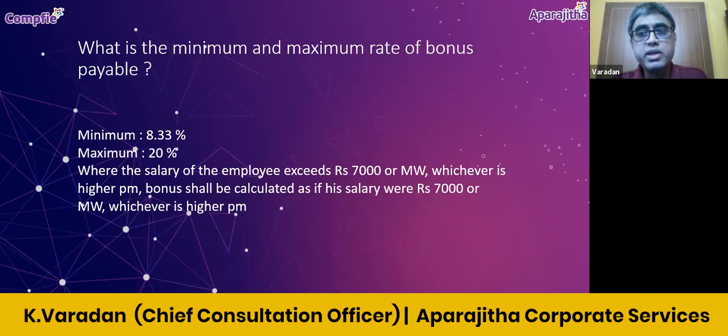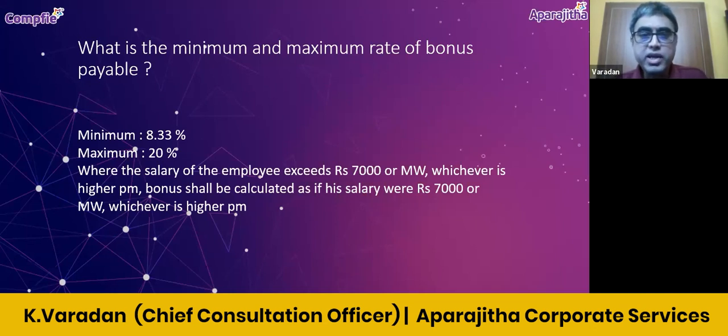Assume a person is drawing 10,000 rupees, basic plus DA put together, right? So this is less than 21,000. So he is eligible, number 1. Number 2, for calculation, what is the amount I have to take? Assume again the minimum rates of wages applicable to this person is 9,000, right? So the actual salary is more than 9,000.